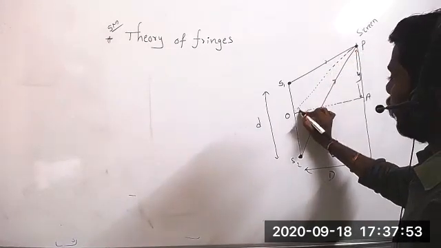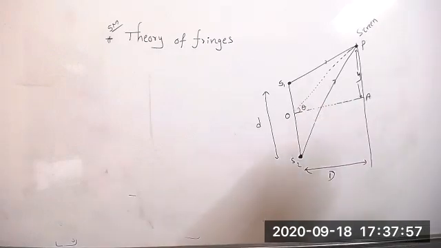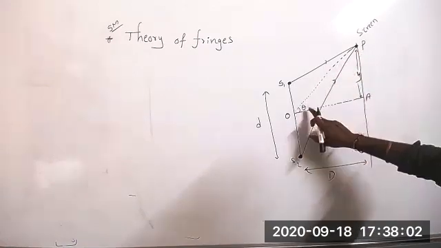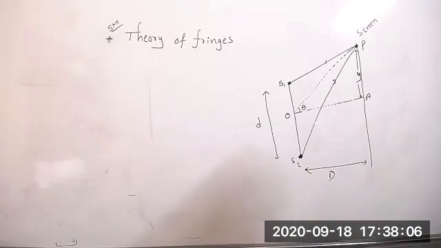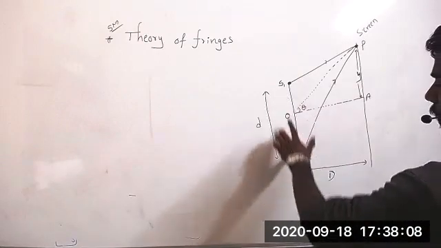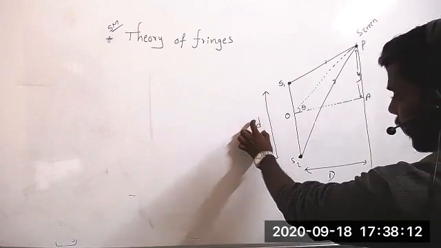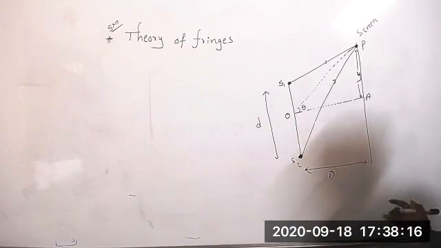Try to understand clearly. The angular position of this point is theta, and the vertical position of the point is Y. These are the slits or sources, the distance between the sources is small d, and the distance between the sources and the screen is capital D.